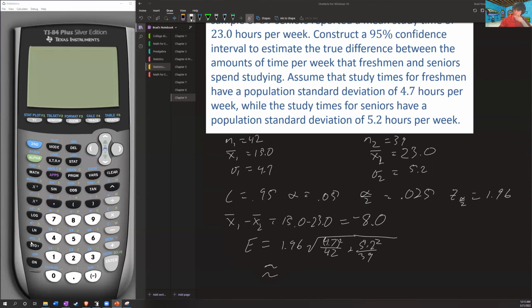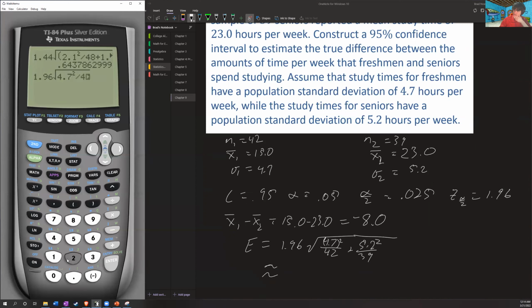And then plugging it into my calculator: 1.96 times the square root of 4.7 squared divided by 42 plus 5.2 squared over 39. All right, and let me just double check that I've entered everything correctly. Yep, everything looks fine here.